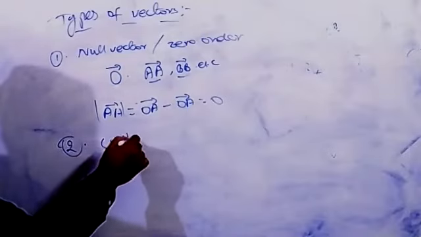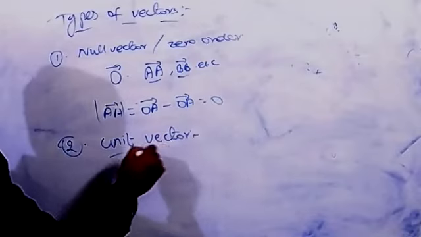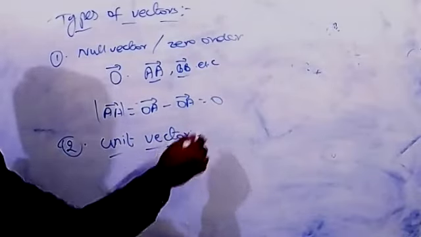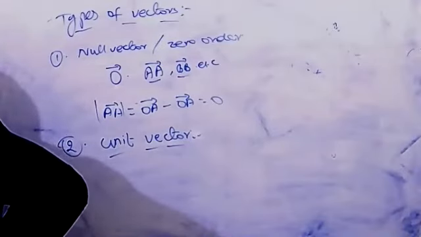Next, second type. Second one, unit vector. I think based on the unit vector we have so many questions. Previously, when the magnitude of a vector is 0, we call it the null vector.